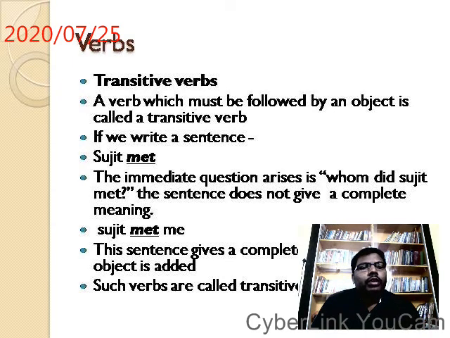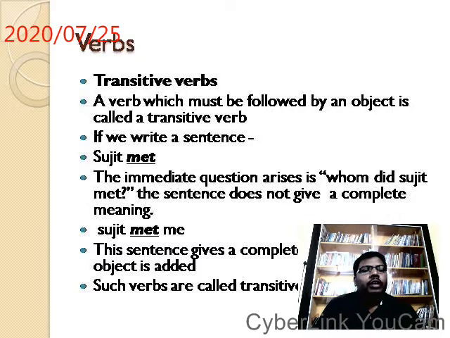A verb that must be followed by an object to give complete meaning to a sentence, to make the sentence meaningful. Such verbs are called transitive verbs.